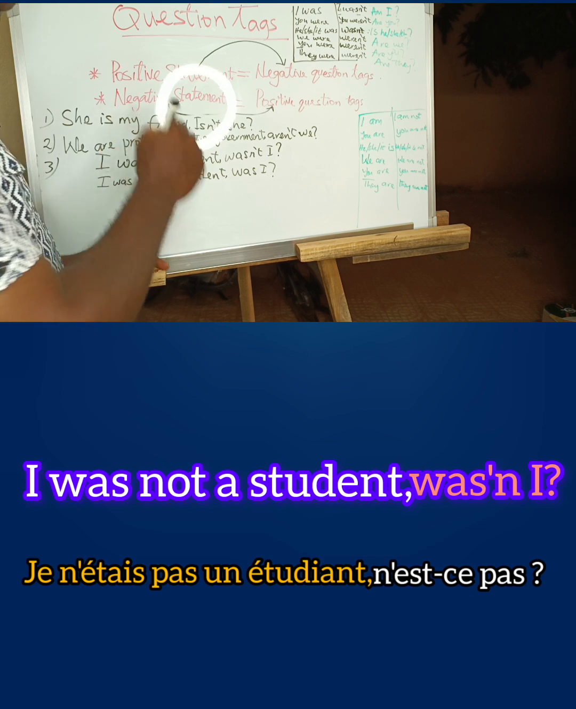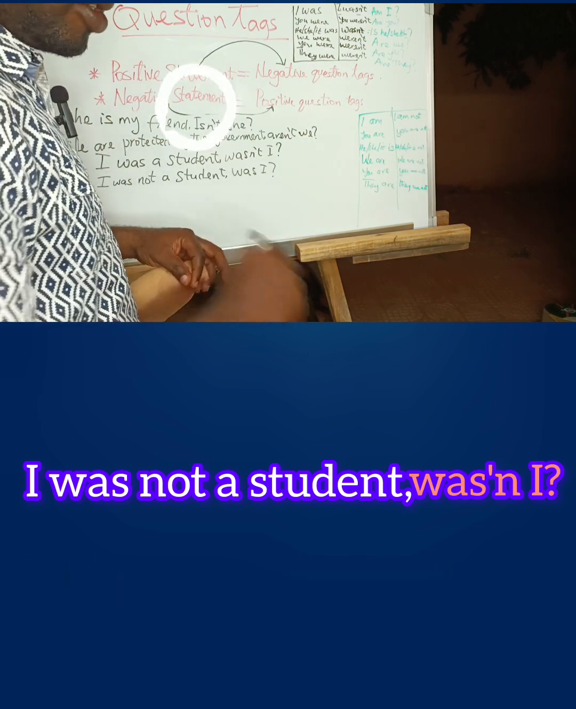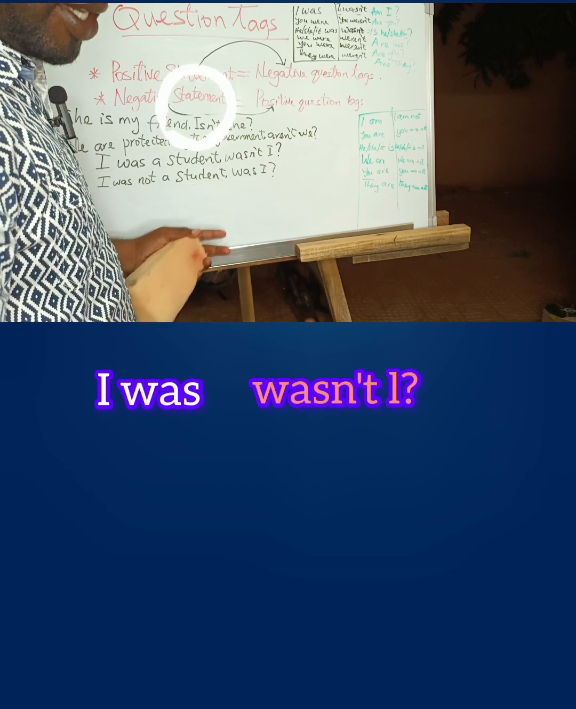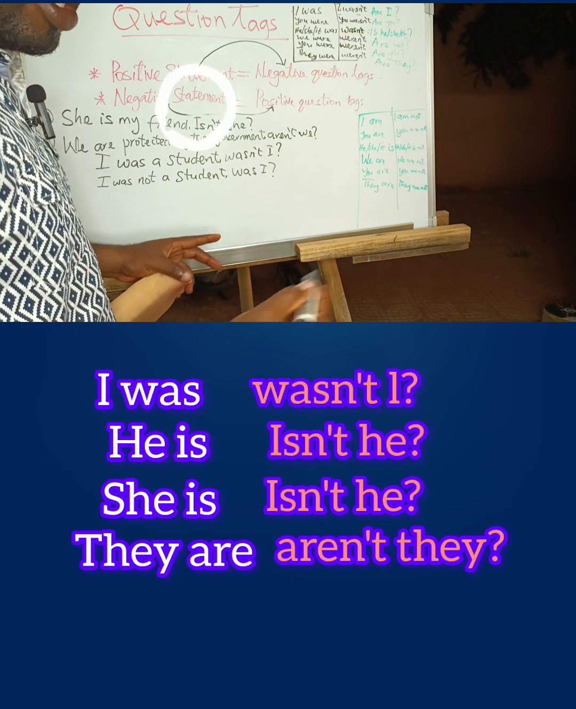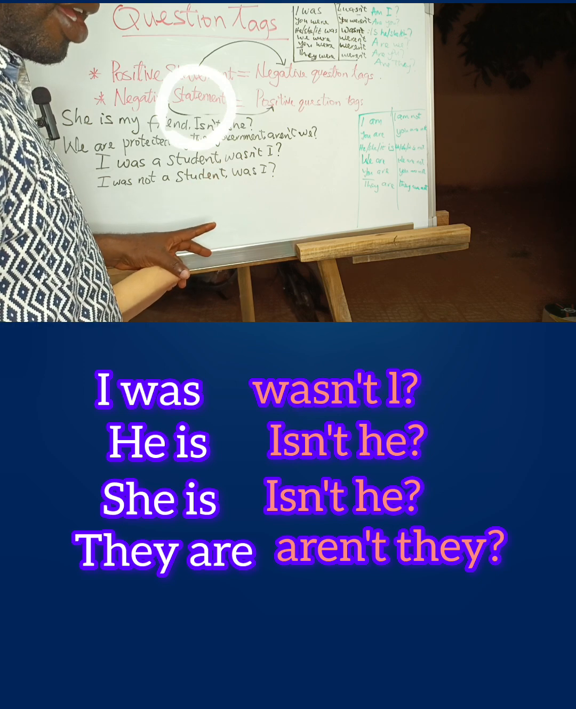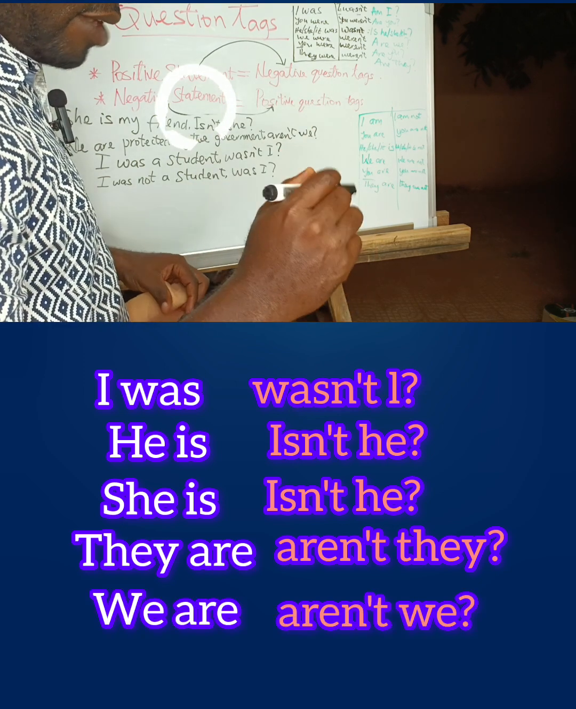Okay, so in question tags, you should pay attention to the verb used. The verb used in the statement determines the question tag. I was, wasn't I? He is, isn't he? She is, isn't she? They are, aren't they? Are you seeing it? We are, aren't we? But there is an exception.